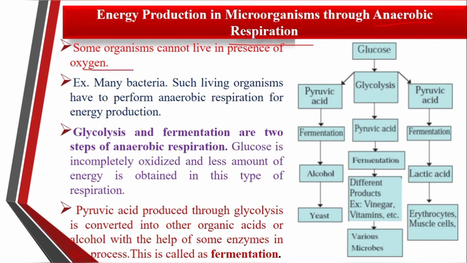Some organisms cannot live in the presence of oxygen. Which type of microorganisms are involved? Bacteria are involved. These living organisms perform anaerobic respiration, the respiration which takes place in the absence of oxygen, and it is used for energy production.